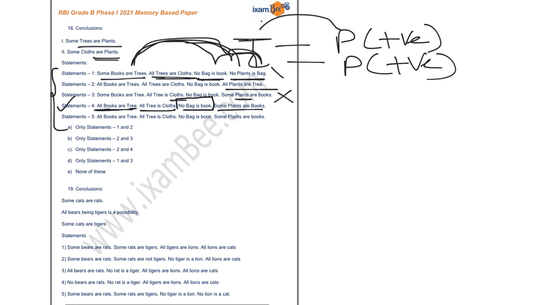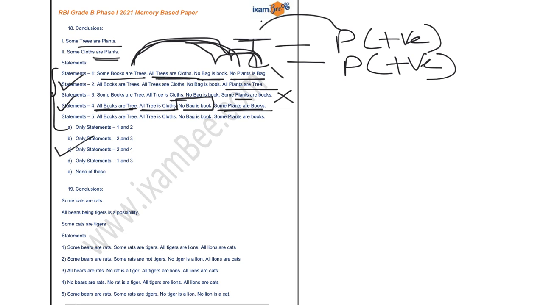I am looking for trees, plant and clothes. And all these statements are depicting trees, clothes and plants only. So there is a positive relationship between them. Therefore, this statement is absolutely correct. Your statement number 2 is also correct, right? So the correct answer is option number C, that is only statements 2 and 4.